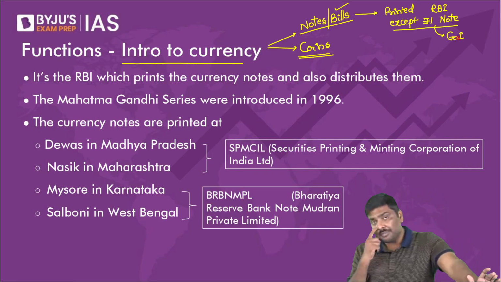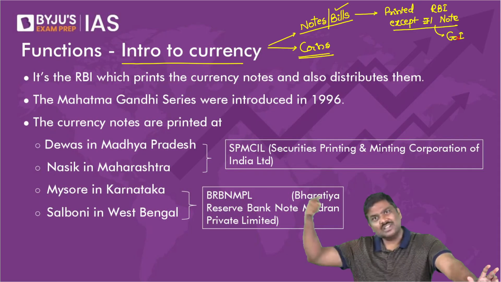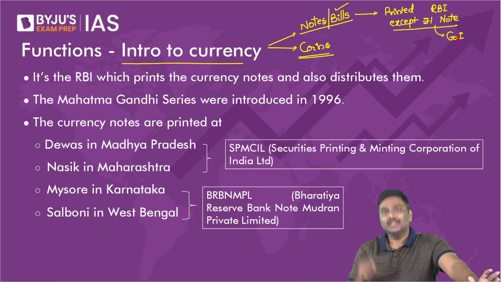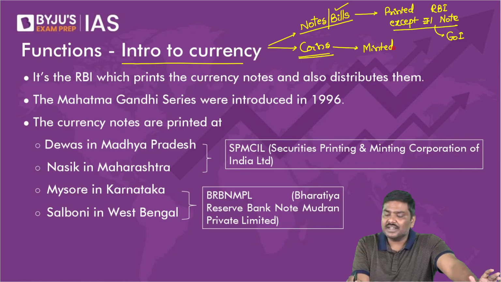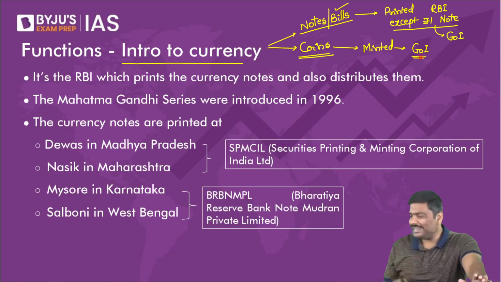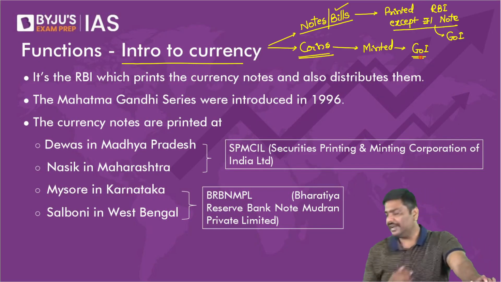Finance Ministry will print 1 rupee note and give it to RBI. RBI will circulate it in the economy. The reason being, please understand the next point, coins are minted and the minting of the coins is done by Government of India.